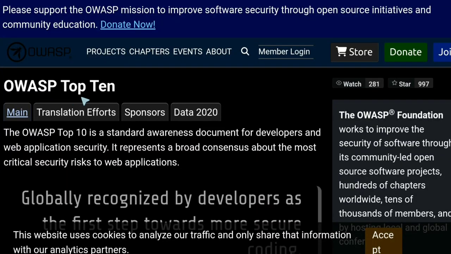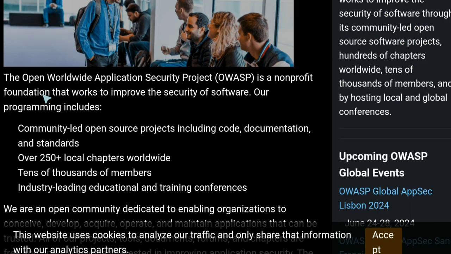The OWASP Top 10. The OWASP Top 10 is the de facto standard list of the top 10 security risks, which are rated across applications and by how frequent they are. So let's look at what the top 10 risks are as of today. OWASP stands for Open Worldwide Application Security Project.